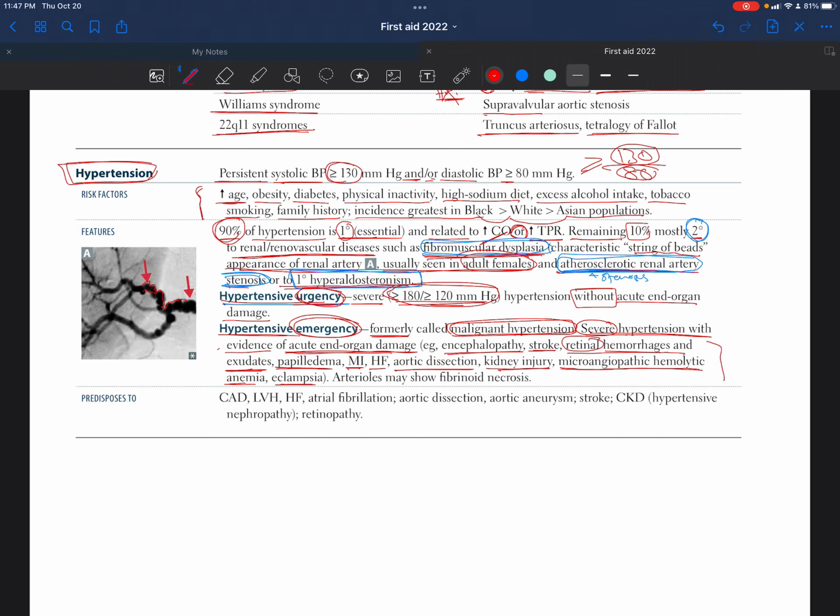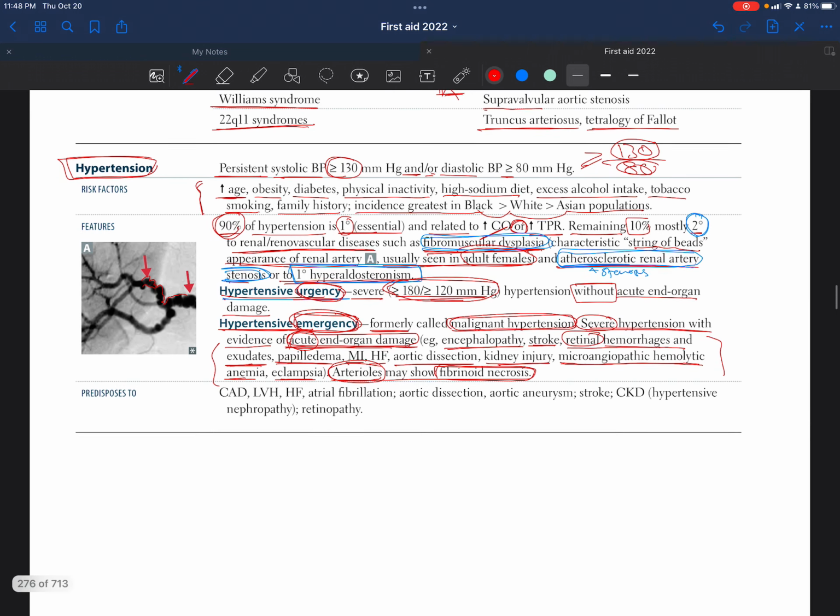So all of these conditions are considered acute end organ damage, specifically because they most likely occur immediately or acutely, they don't develop just over time. They happen really quickly. So that's considered a hypertensive emergency. What it says here is that arterioles may show fibrinoid necrosis as well. In addition to all of that, arterioles, the very, very small arteries, may show fibrinoid necrosis. That's in response to hypertension.